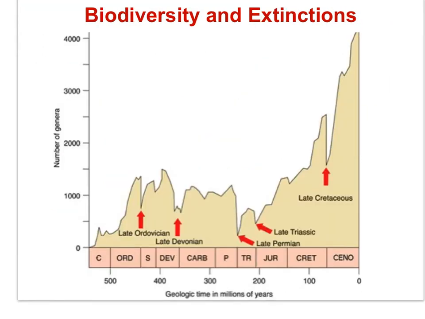The Earth's diversity has generally increased over time, as can be seen in this graph displaying number of genera, plural for genus, over the last 600 million years. It's important to note the 5 mass extinction events. Meteor impacts often strike the Earth with enough force to cause dramatic extinction.